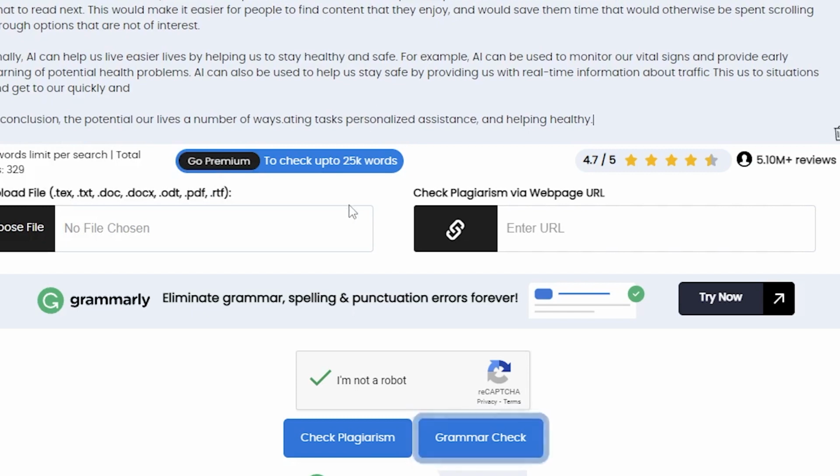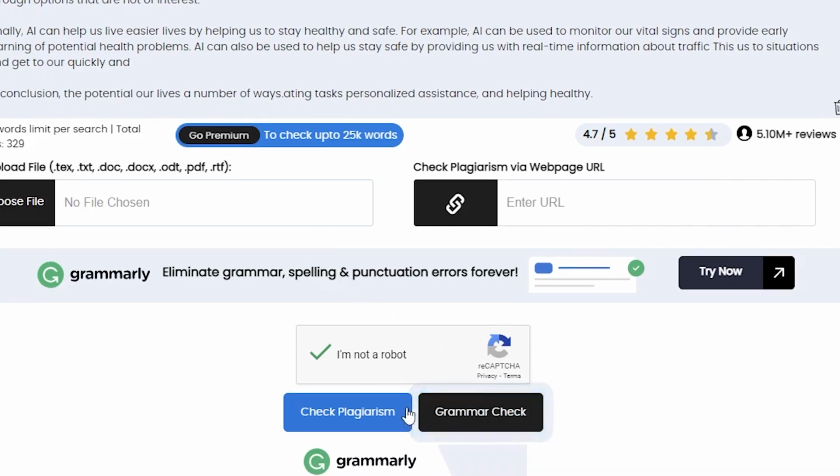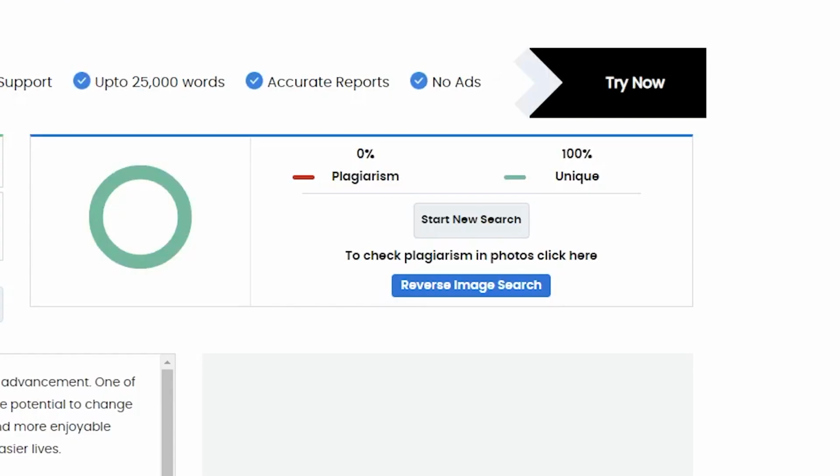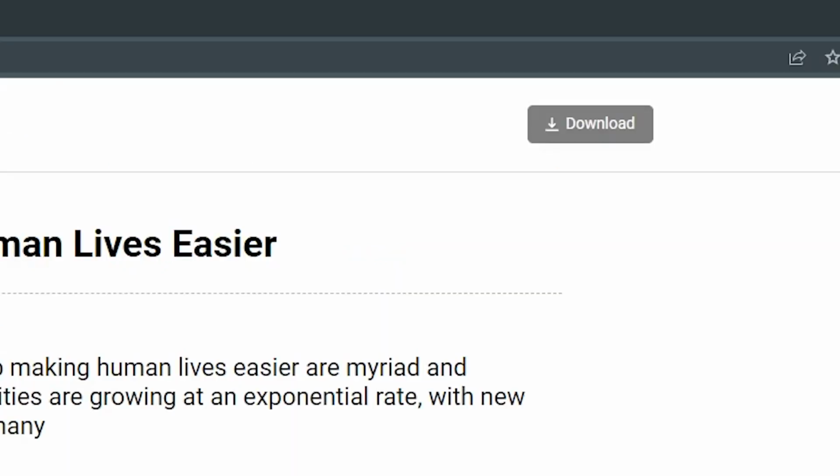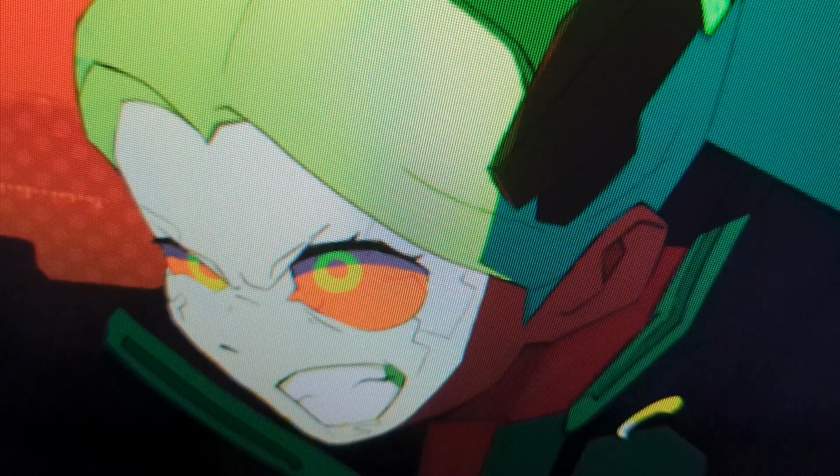And to test if this essay is really unique, I'm going to go to this website and check it out. It is 100% unique. Now, if you like this essay, just hit download and you're going to get a PDF file of your essay.